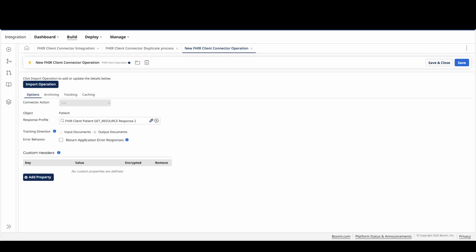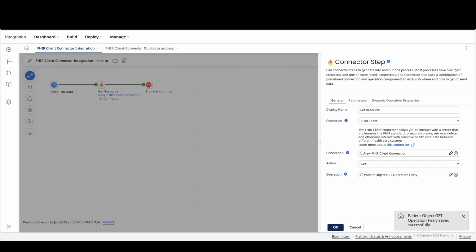Let me change the name before I hit the save button. I'll name it Patient object get operation FHIR. I'll hit save and close.